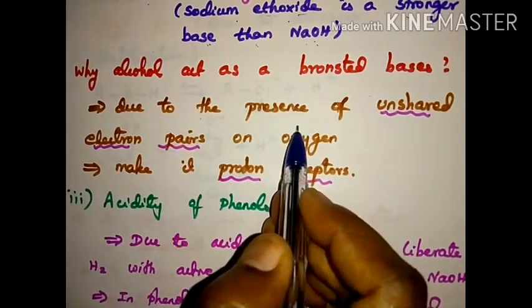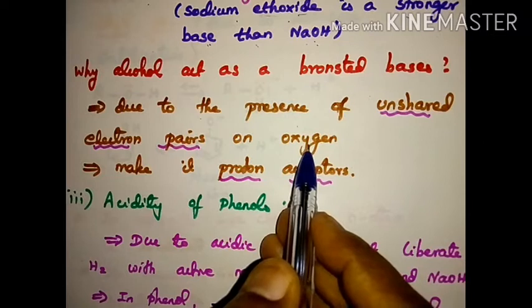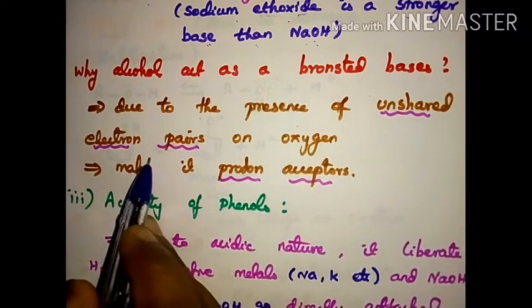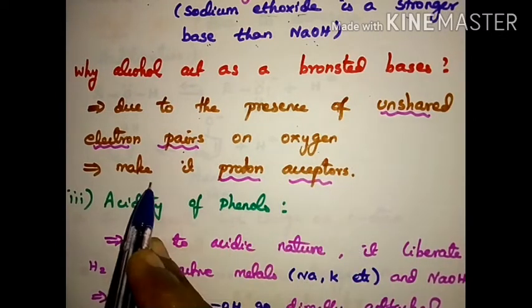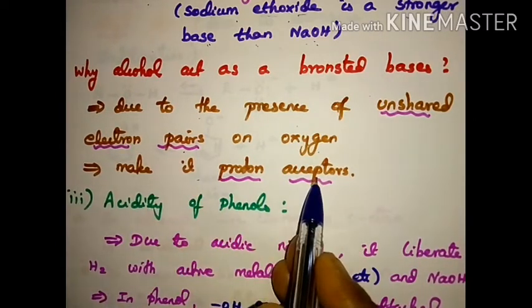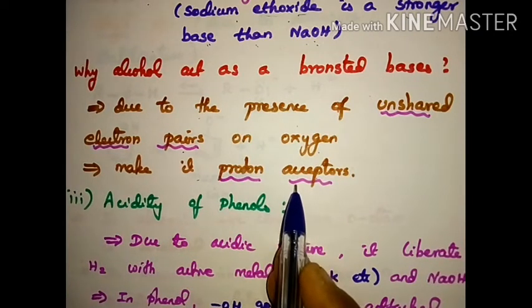Due to the presence of unshared electron pairs on oxygen. Oxygen has a lone pair of electrons, no? That is the unshared electron pair on oxygen. It makes it a proton acceptor. Due to the presence of lone pair, it has a tendency to accept protons.